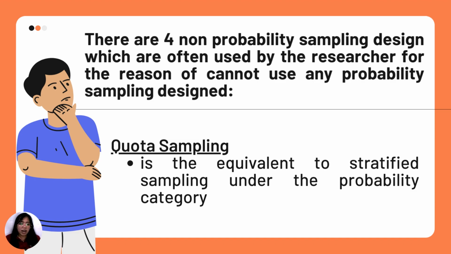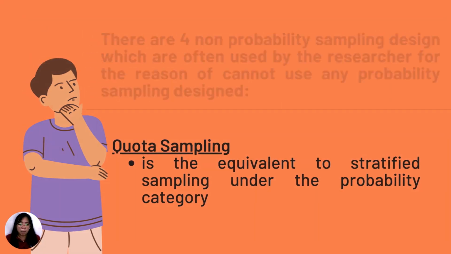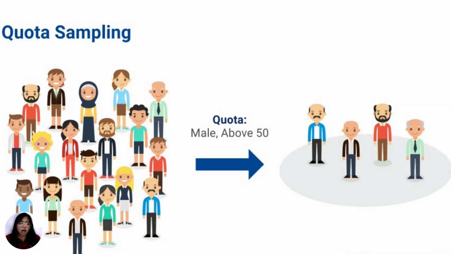Next we have quota sampling. This is the equivalent of stratified sampling under the probability category, because earlier we talked about stratified sampling. When we talk about stratified, it is about adequate representation if you have a heterogeneous population. You need to ensure an adequate representation for each subgroup or stratum of the population in the sample. Here is an example of quota sampling. They are looking for males above 50.